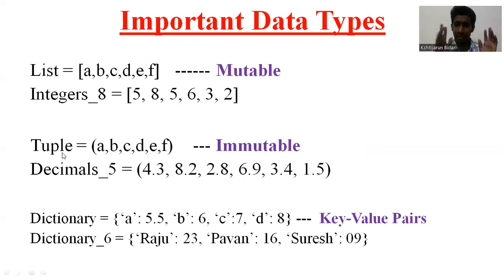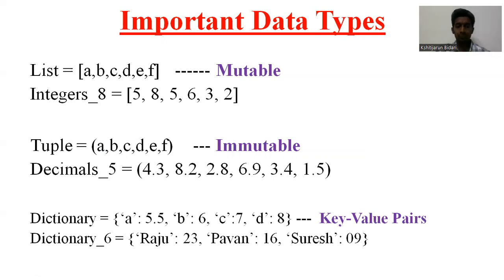Tuple. What is this tuple? A tuple is similar to a list, but the important point is how it is differentiated. It has round brackets. The important point is it is immutable. You cannot change it. You cannot just delete any data. You can just add any data. That is a tuple.